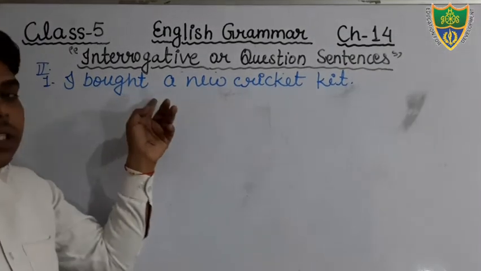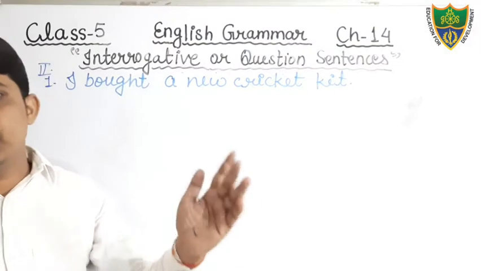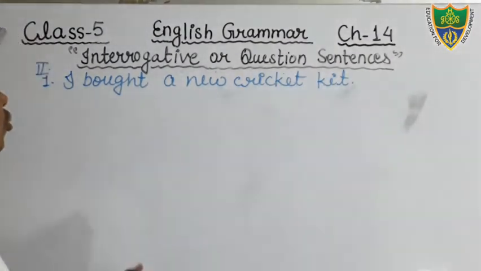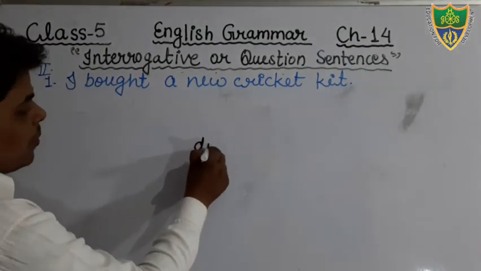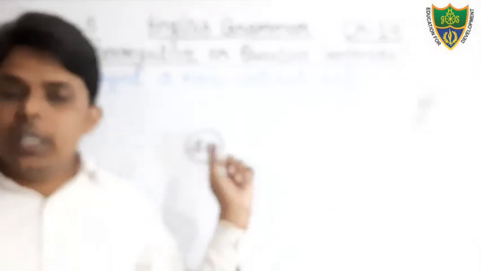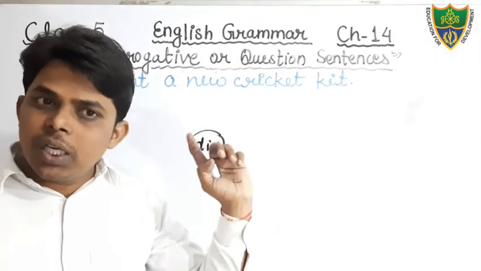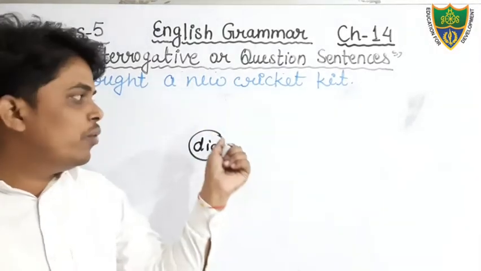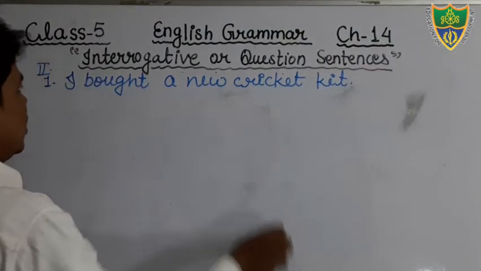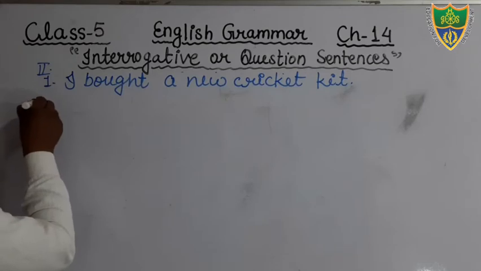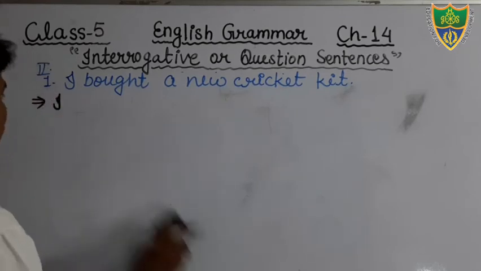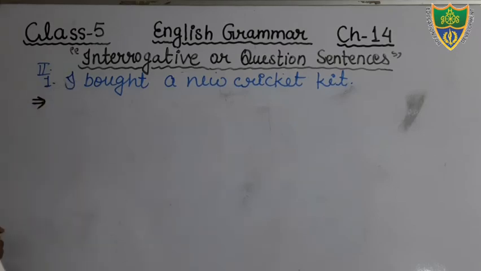And it means that is past indefinite tense, past simple tense, simple past tense. So in the simple past tense, what kind of helping verb do we use? Did. Okay, while changing into negative or into interrogative, we use the helping verb did. Okay, students, just see once again, the sentences are given. We have to make what? Dear students, we have to make interrogative sentences.